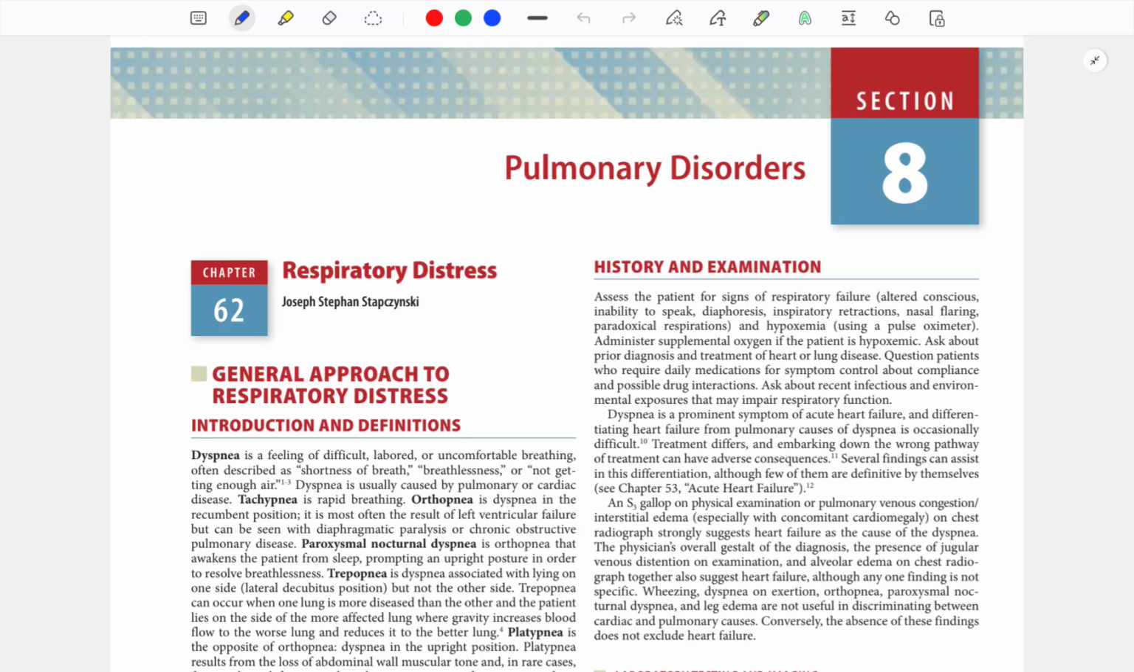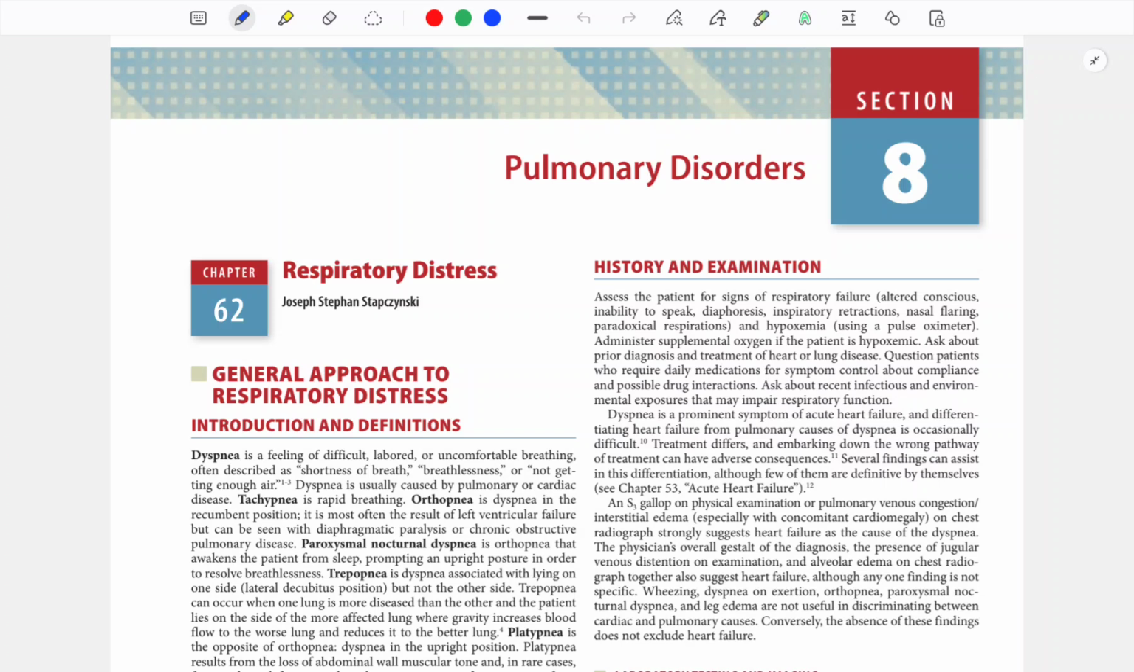Dyspnea is mostly caused by pulmonary and cardiac diseases. Tachypnea is fast breathing. Orthopnea is dyspnea in a lying down position. It is mostly due to LV failure, diaphragmatic paralysis, and COPD.